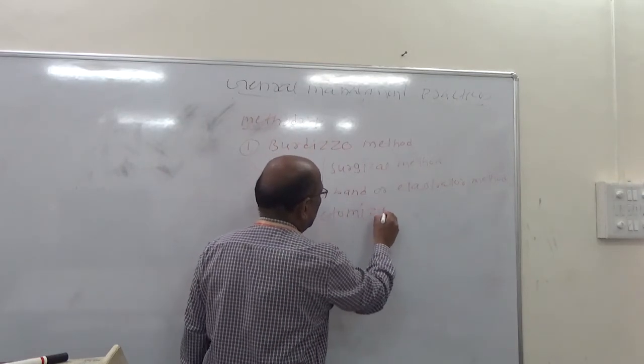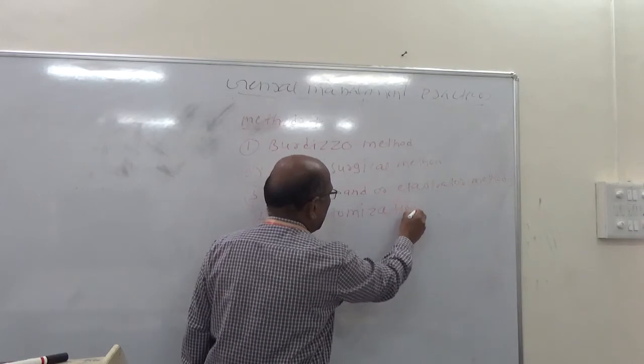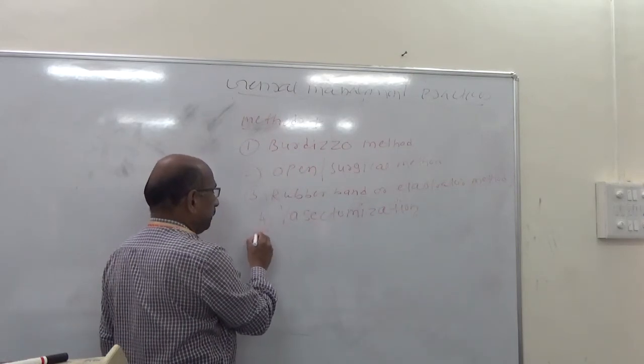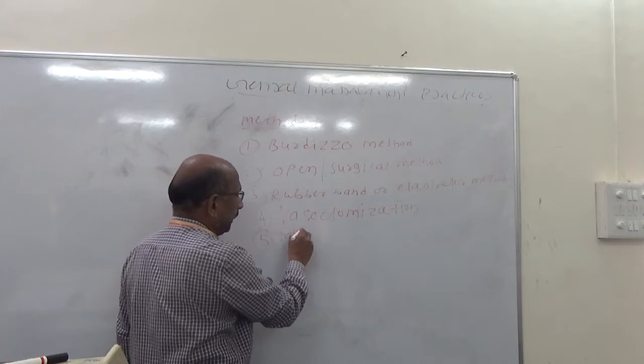Fourth is vasectomization, and the fifth method is mulling.